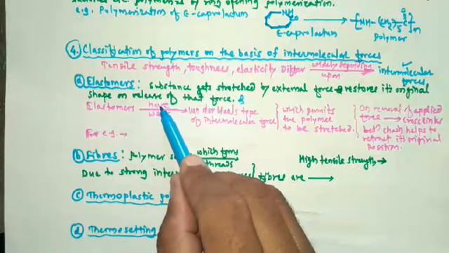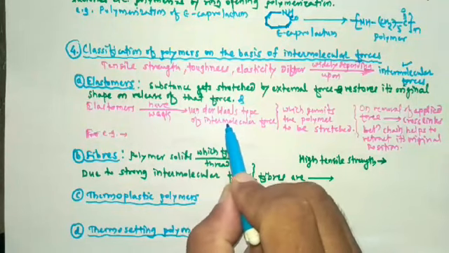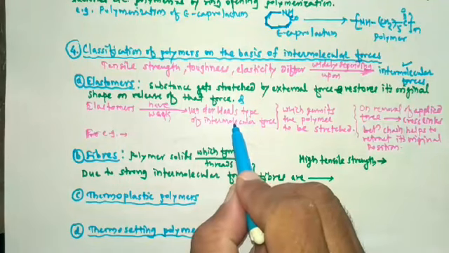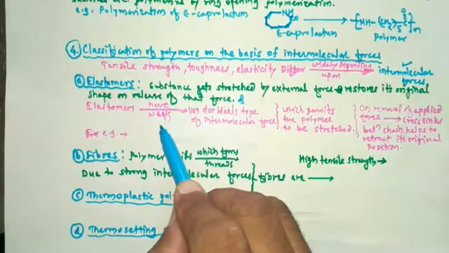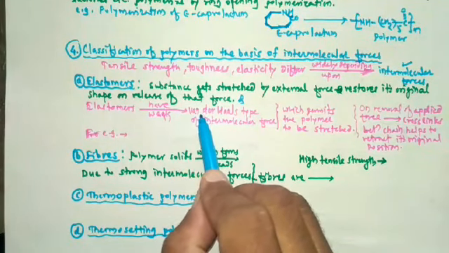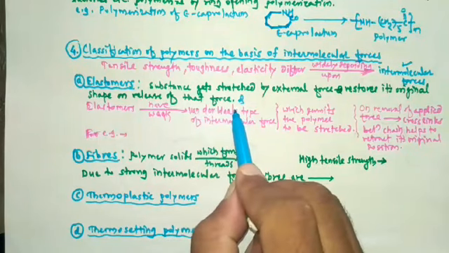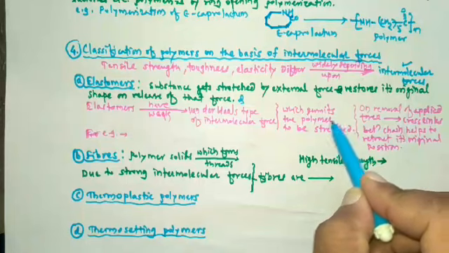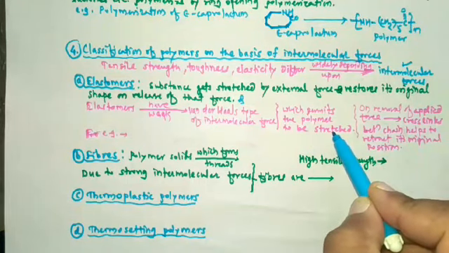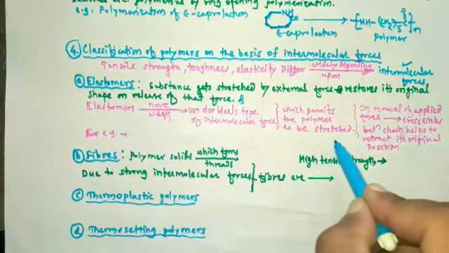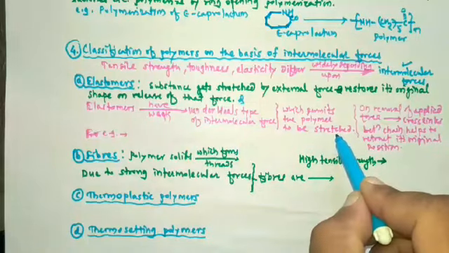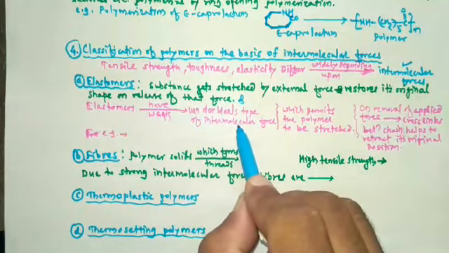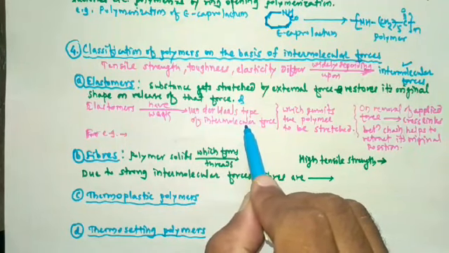So elastomers have weak van der Waals type of intermolecular force between their polymeric chains, which permits the polymer to be stretched. Why can they be stretched? Because in their polymeric chain, a weak force, that is van der Waals force, is present.